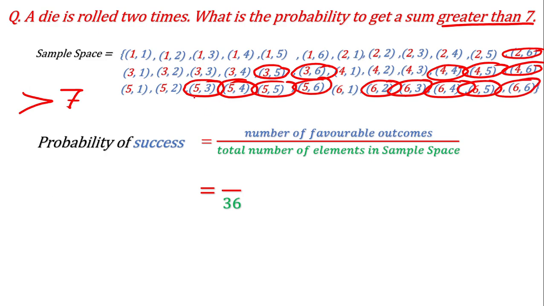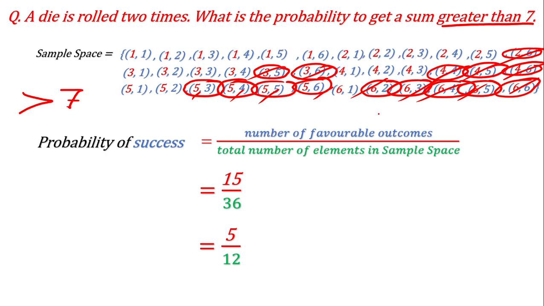So how many elements have we counted? 1 2 3 4 5 6 7 8 9 10 11 12 13 14 15. So 15 divided by 36, and in the simplest form you will get 5 over 12. So this is the question about when a die is rolled 2 times.